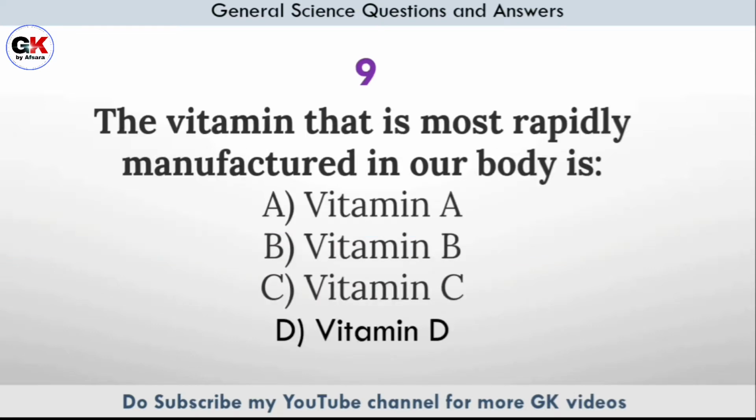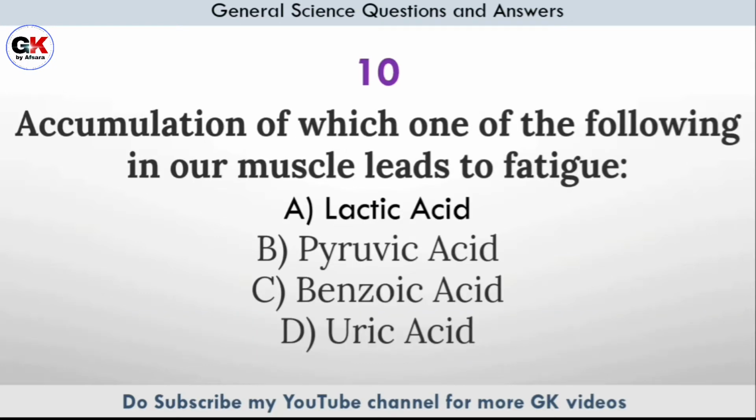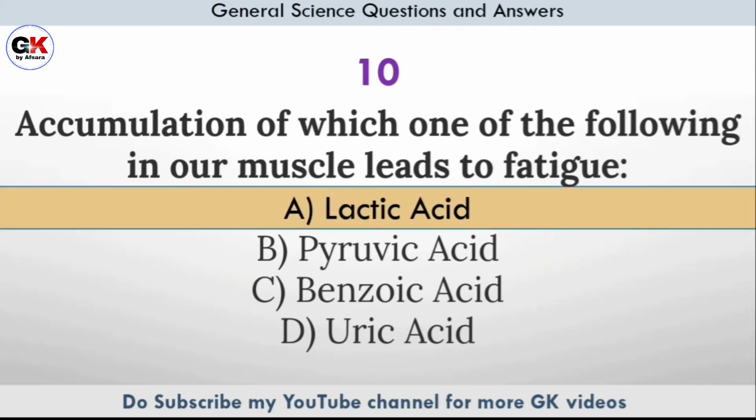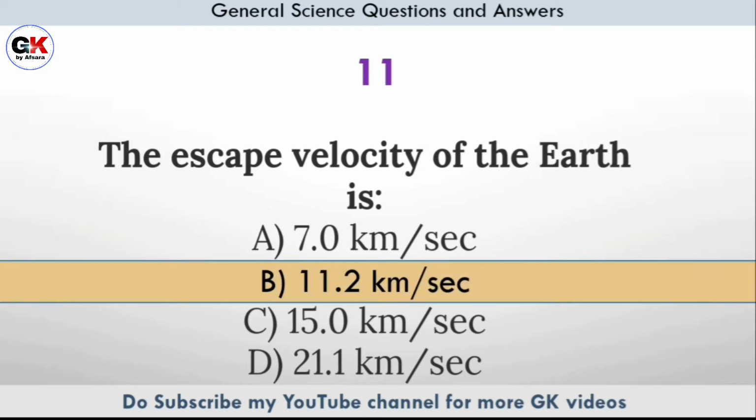The vitamin that is most rapidly manufactured in our body is? Answer option D, vitamin D. Accumulation of which one of the following in our muscle leads to fatigue? Answer option A, lactic acid. The escape velocity of the earth is? Answer option B, 11.2 km per second.